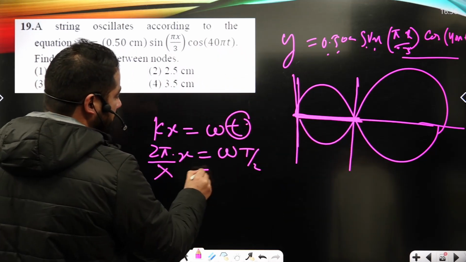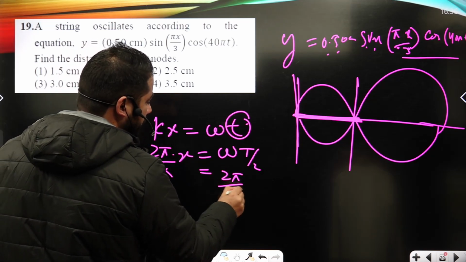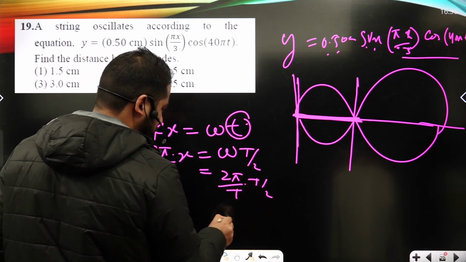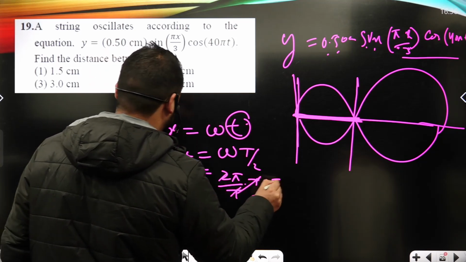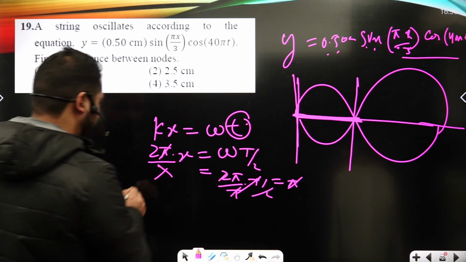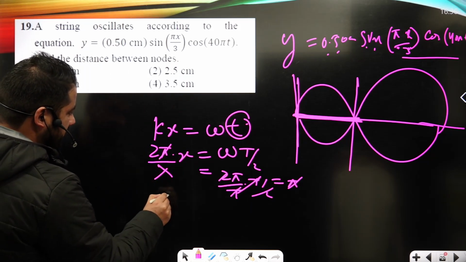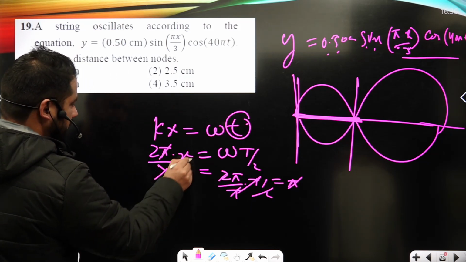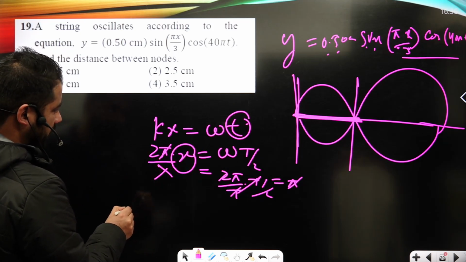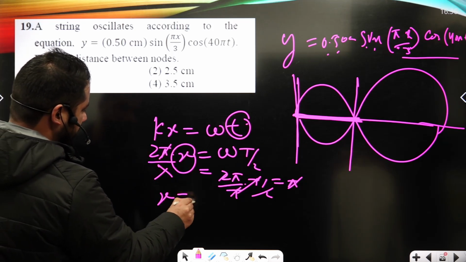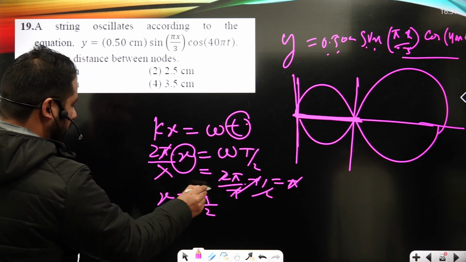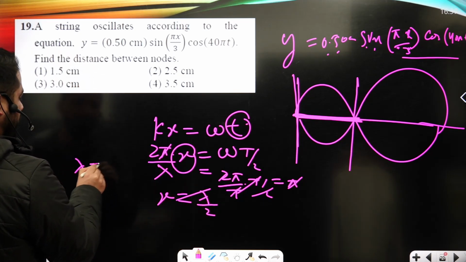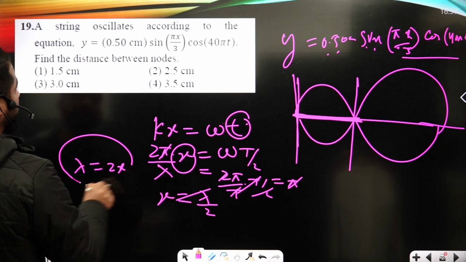So it is 2 pi upon t, here it is t upon 2, okay? So pi will go here. So x is basically lambda upon 2, or lambda is equal to 2x, okay?